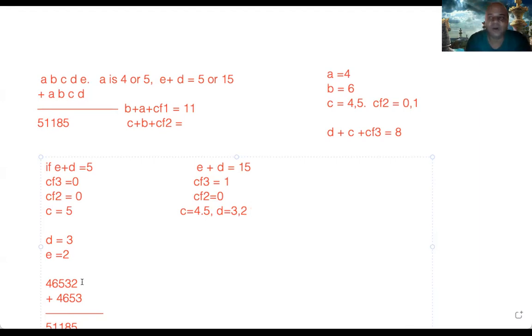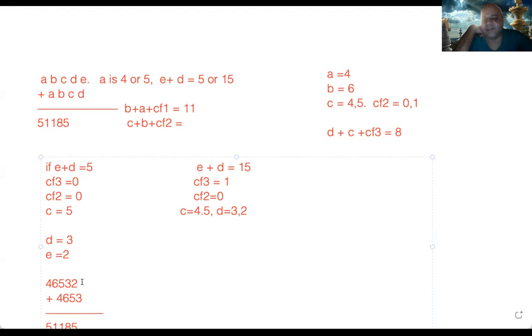But this is the way we followed. We just used the clues of the digits to eliminate possibilities. What can be 1? What can be 2? Sum of the same two digits, if you add it, can only be an even number, right? It can only end with an even digit. It can never end with 5 or an odd number. But C has to be 5. C can't be 4.